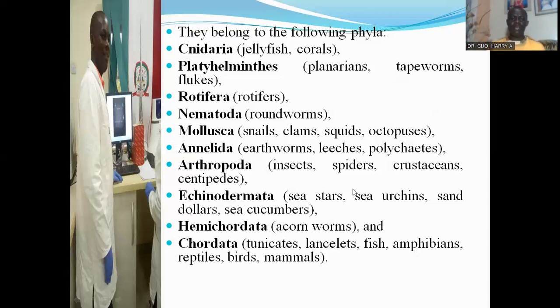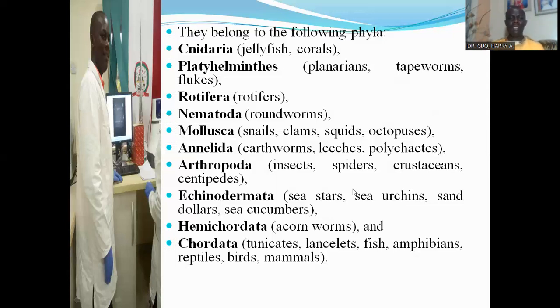They are organisms that have spiky ectoderm. Then the phylum Hemichordata consists of the acorn worms, which were classified earlier into the phylum Chordata, but are no longer chordates because they have a false notochord.